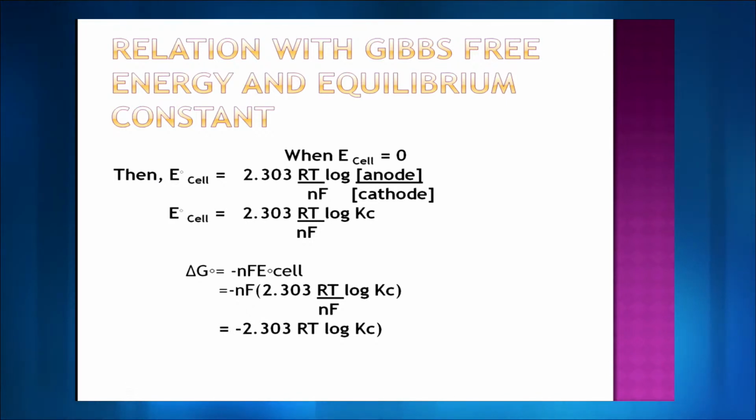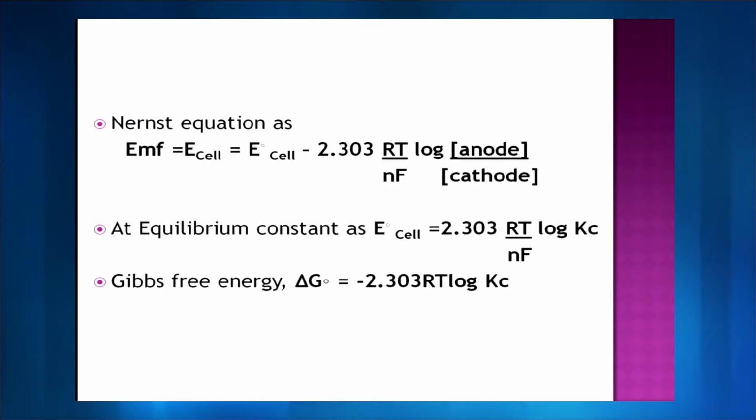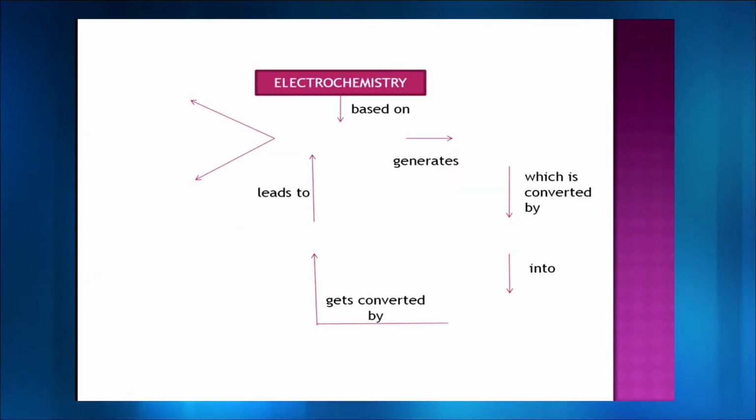So it's just a connection with what you studied in class 11th to what you are studying in class 12th. Just a summary of the Nernst equation: it is going to be E naught cell minus 2.303 RT upon NF log anode upon cathode, or 0.059. You can just substitute all the values and you will get the factor of 0.059. At equilibrium, E naught cell is going to be 2.303 RT upon NF log Kc, and Gibbs free energy is going to be minus 2.303 RT log Kc.